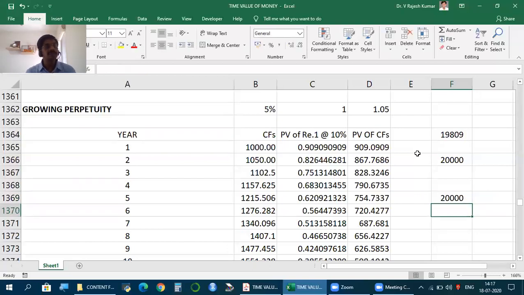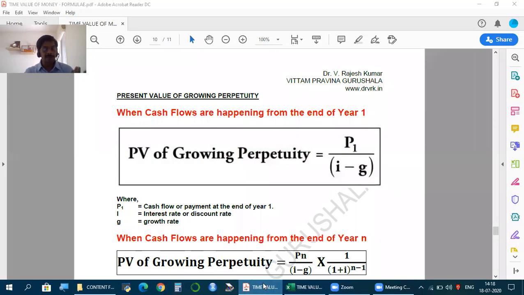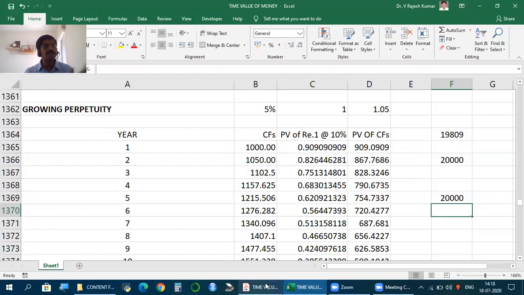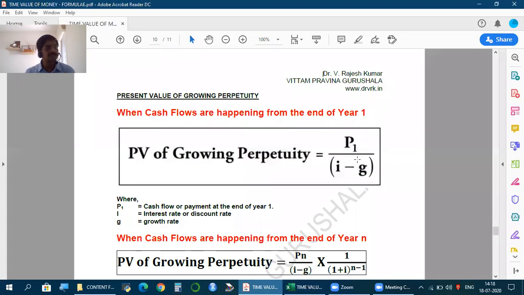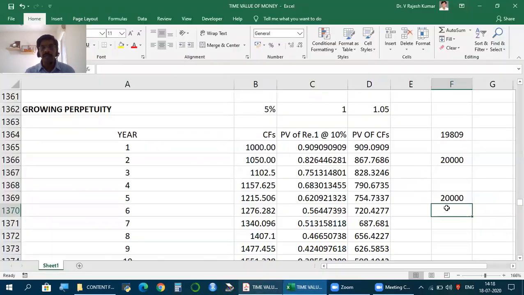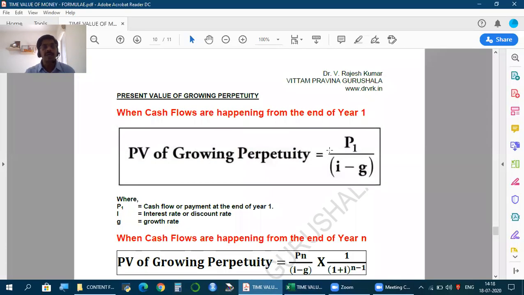How much? 20,000. So instead of making all these calculations on Excel, it was instant, but manually impossible. But nothing to worry, just use this. But once again, I can use this formula only when cash flows are happening from first year onwards.